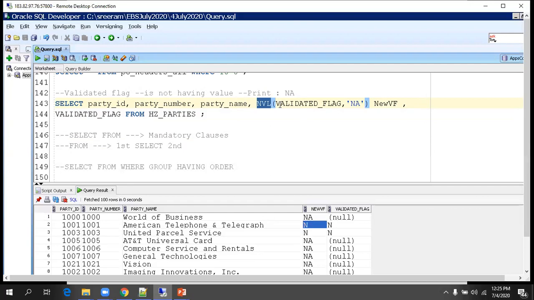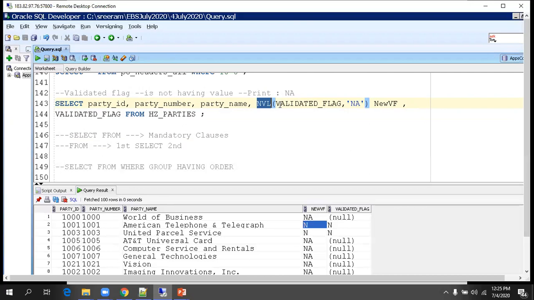The logic here is that the function takes 2 expressions. If the first expression is null, it will return the second value. If the first expression is not null, it will return the first value itself, as it is, with no change. So where we need to deal with null values, we can use NVL.